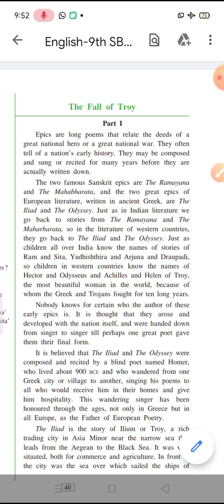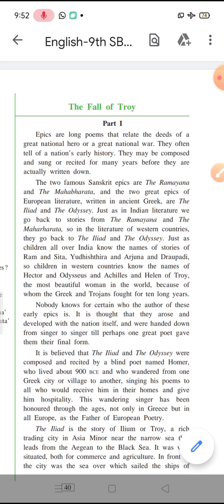But later on, after a few years, during a boxing match, King Priam recognized him and brought him back to the palace. Then we also come to know that he had run away with Helen, who was the queen of King Menelaus, and Menelaus was the king of Sparta.